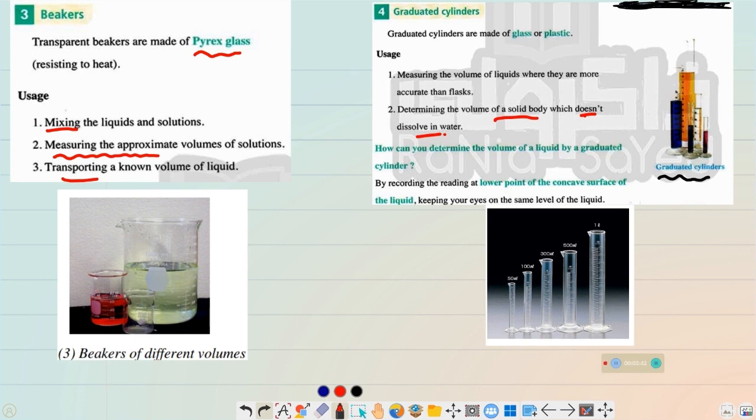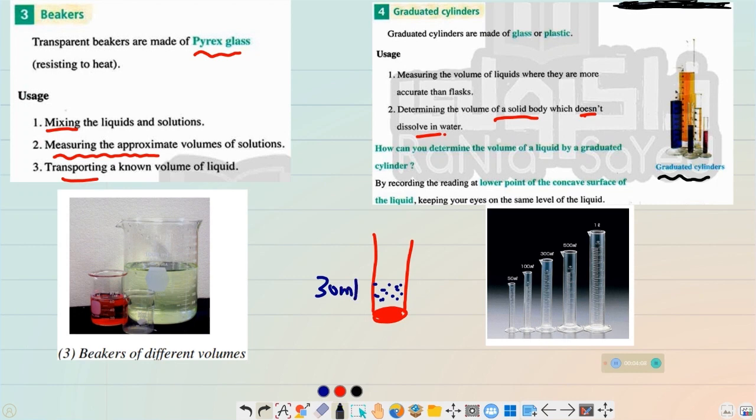Actually, there is an easy way. We are using the graduated cylinder to measure the volume of a certain volume of liquid, and let's say this is a graduated cylinder filled with water, and the volume of the water inside this graduated cylinder now is 30 milliliters.